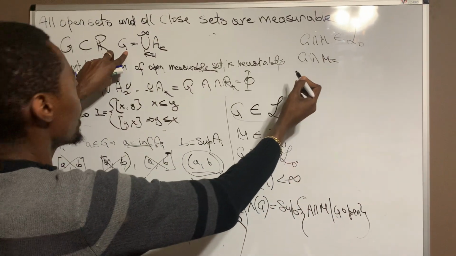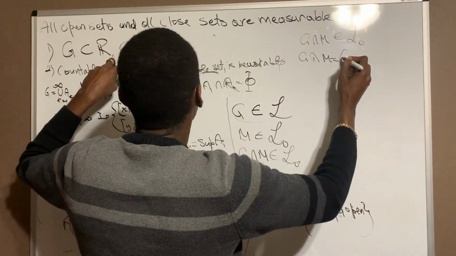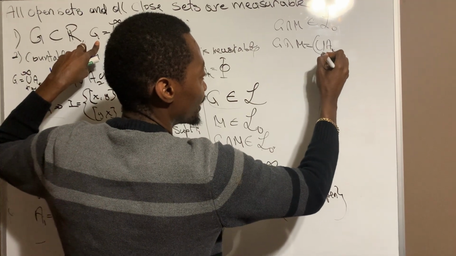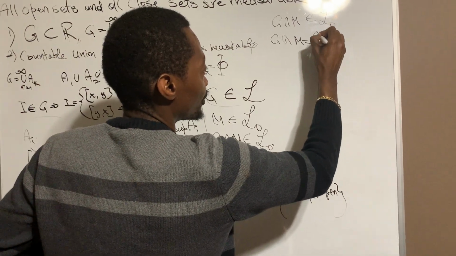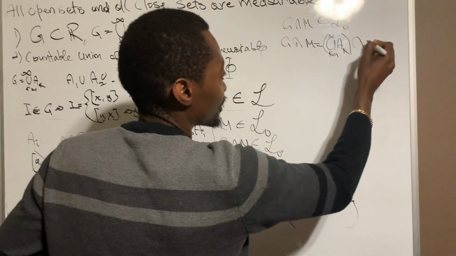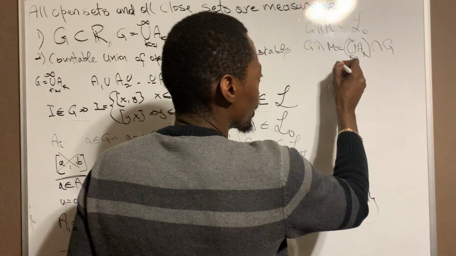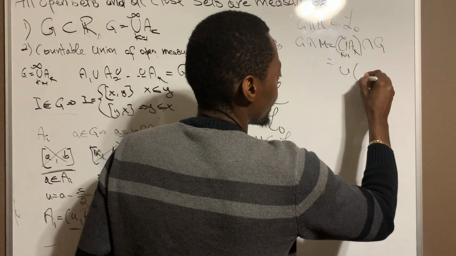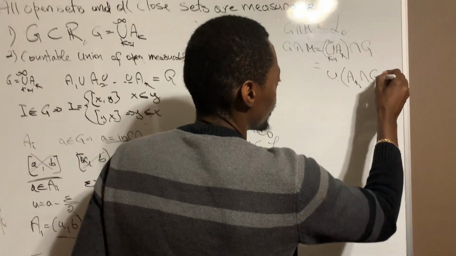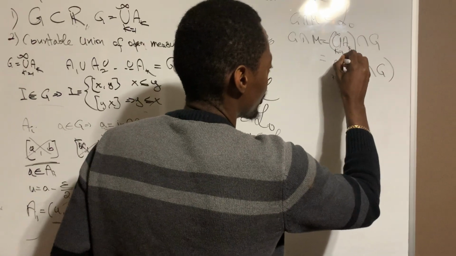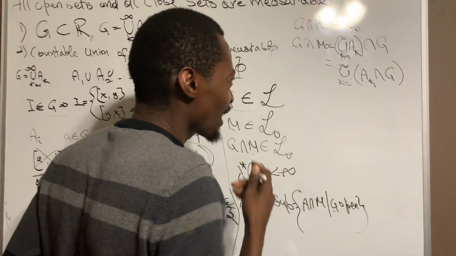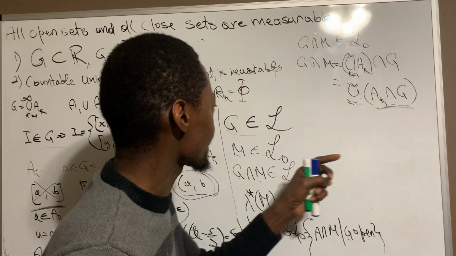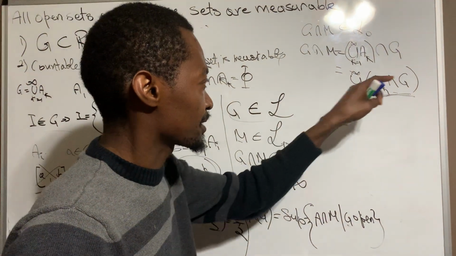because we have our G here, let's put its value. G equals the union of all the AKs, K starting from 1 to infinity, and intersect M, right? And we know we can rewrite this as the union of AK intersect M, where K is starting from 1 to infinity. Okay. Now, where is this? Is this inside of the Lebesgue measurable sets, or is it inside of the Lebesgue premeasure?